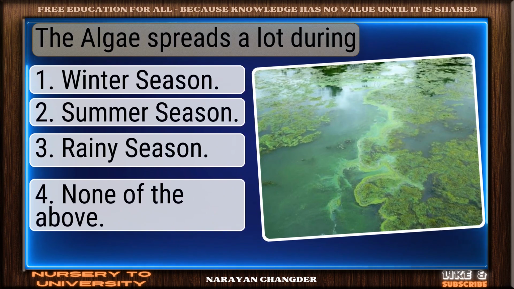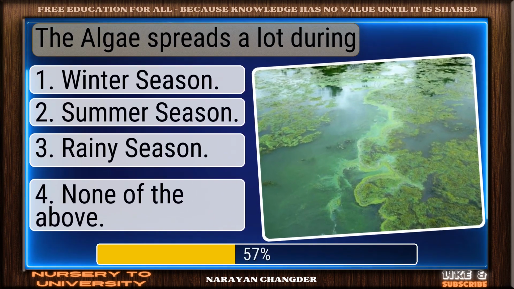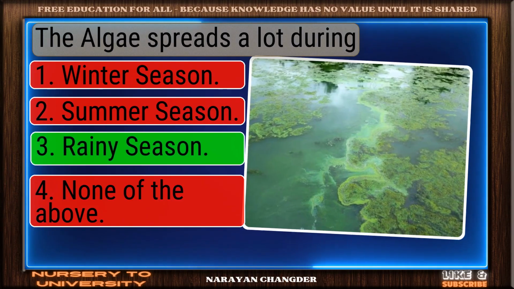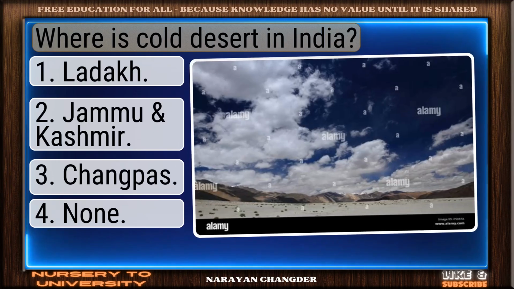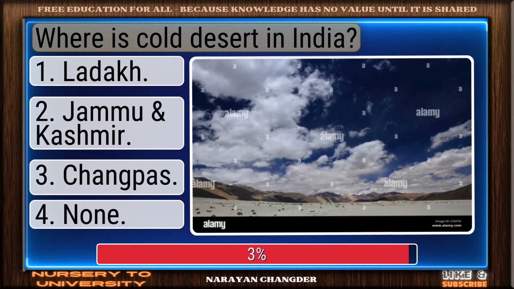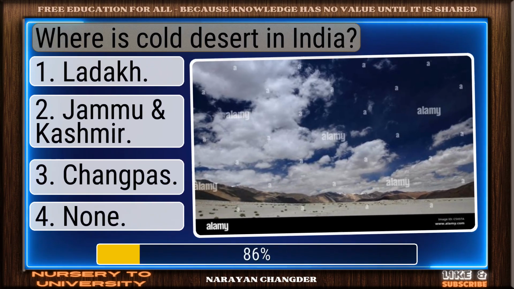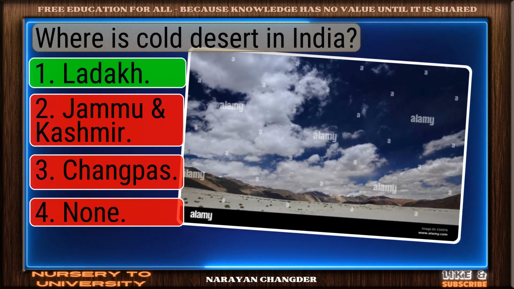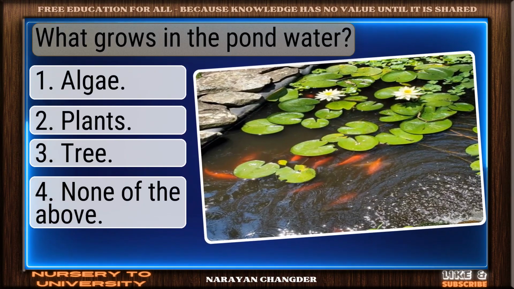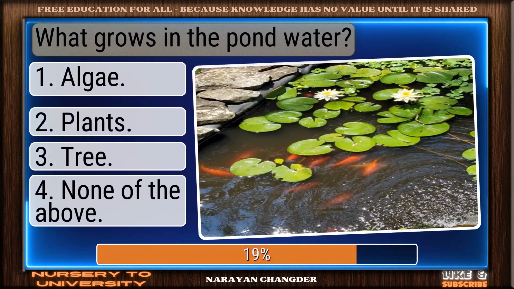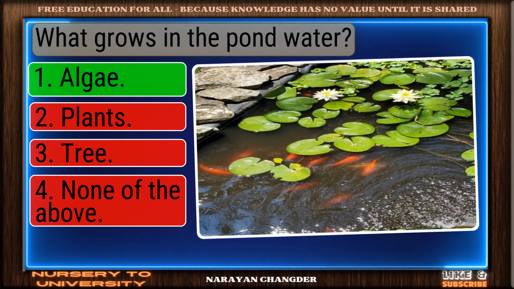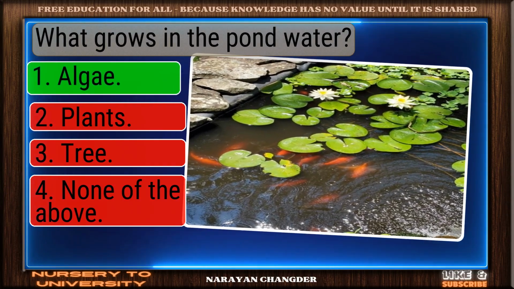The algae spreads a lot during. Right again? Rainy season is a valid answer. Where is cold desert in India? Great job. Ladakh is the accurate answer. What grows in the pond water? Well done. Algae is the right choice.